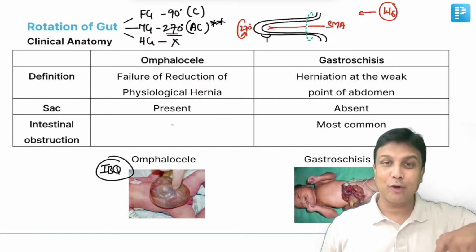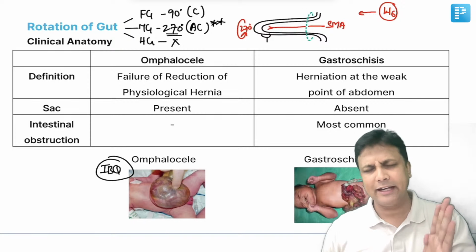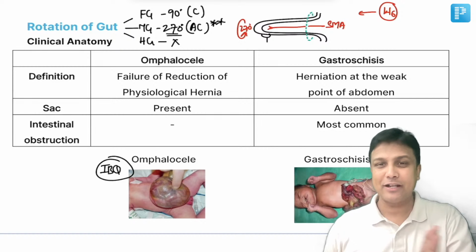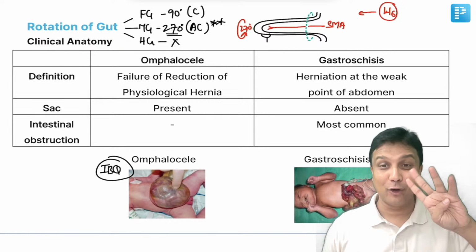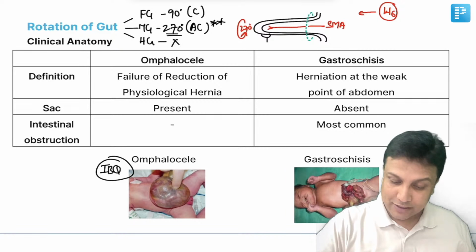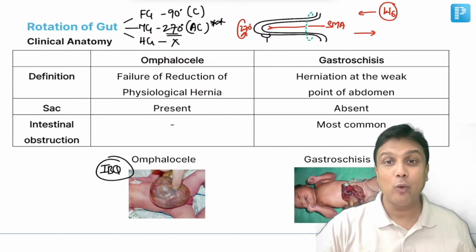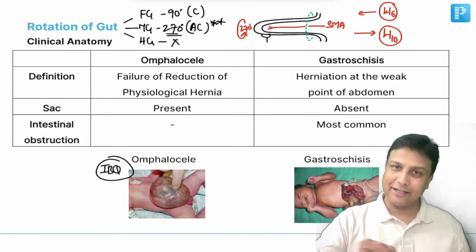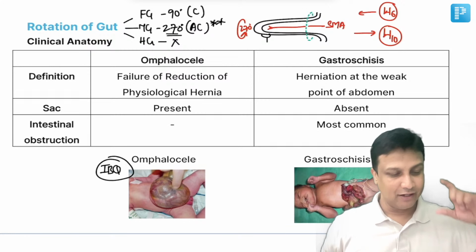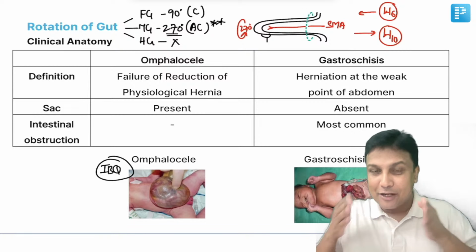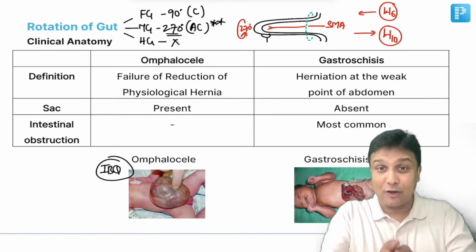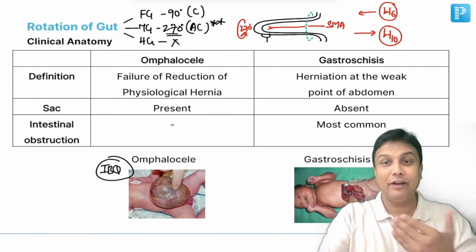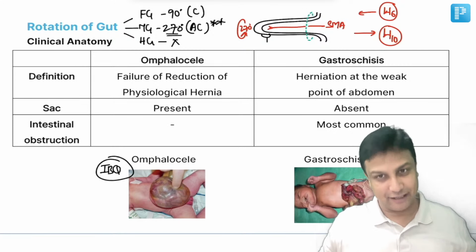Now, for this entire rotation to occur and for the gut to go back into the abdomen, reducing back, it is going to take about 4 weeks of time. So therefore, the second question that was asked, when will be the reduction of physiological hernia? By 10th week. This was also asked in your exam. So these two MCQs are done here. When will the physiological hernia occur? 6th week. And when is it going to reduce back? That is by 10th week.